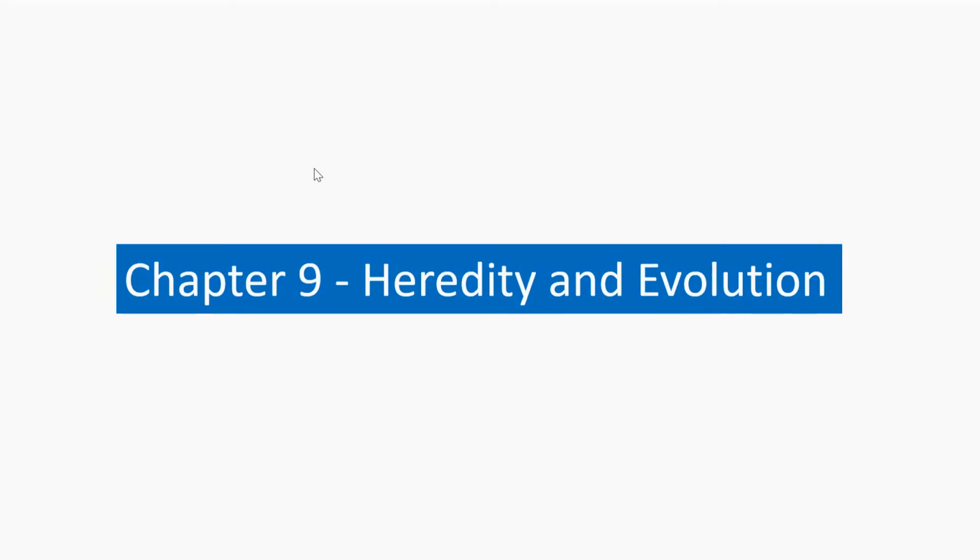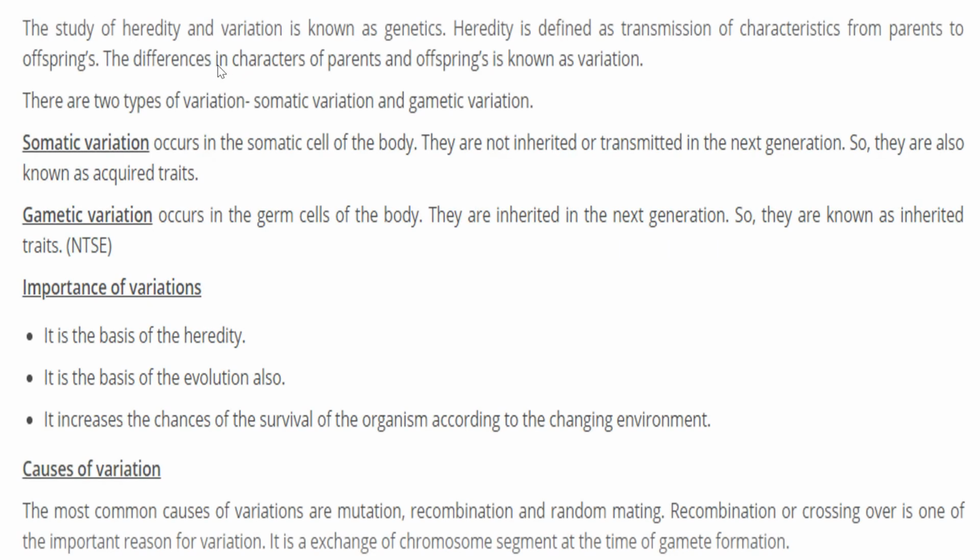We are looking at chapter number 9, which is heredity and evolution. Heredity and evolution in organisms in different species. What is genetics? It's a branch of science, the study of heredity and variation.